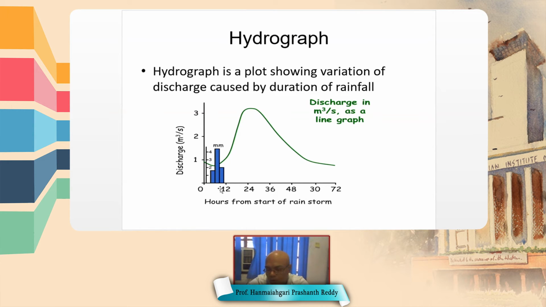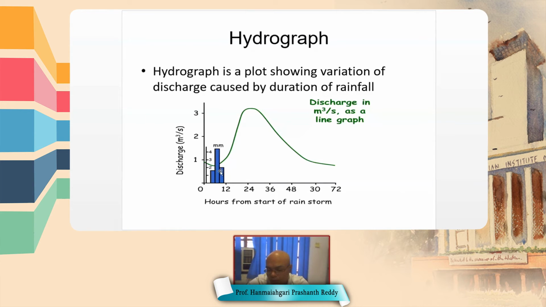So the water from the groundwater is added to the stream. That is called base flow. So see here, even before the rainfall, there is a flow in the stream, and that is due to the base flow.